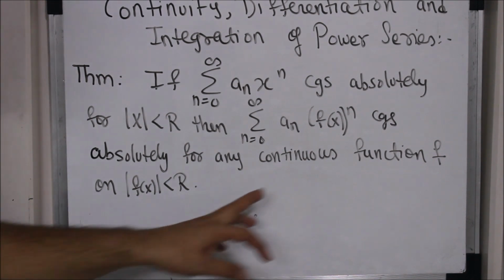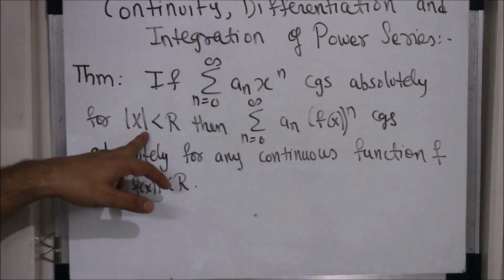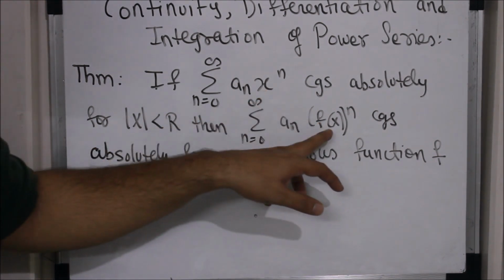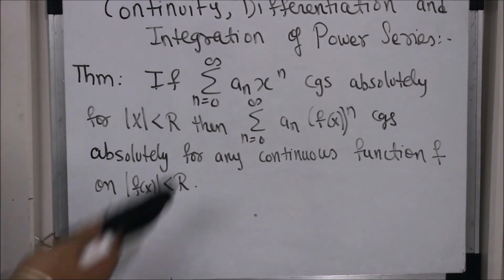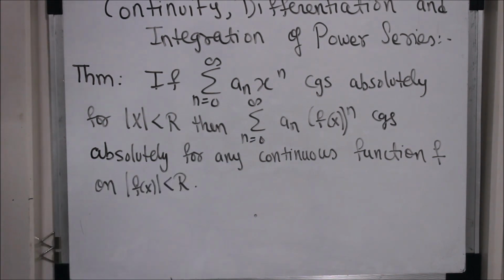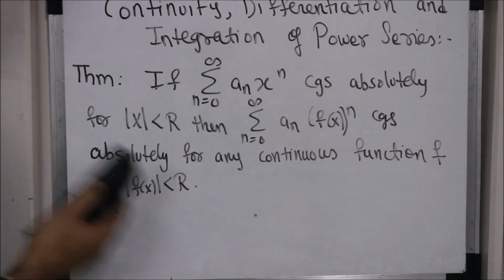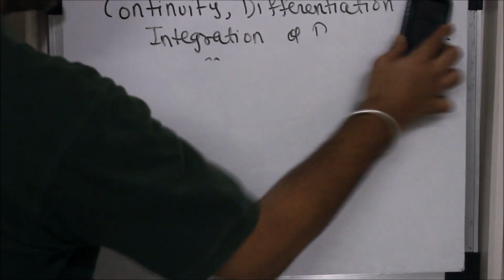Then if you take any continuous function on this interval, and you replace x by f of x, whatever series you get also converges absolutely. So if you have a continuous function on that interval of convergence, and you replace x by f of x, then that series also converges absolutely on this interval. So let's take an example so that the statement will be clear.